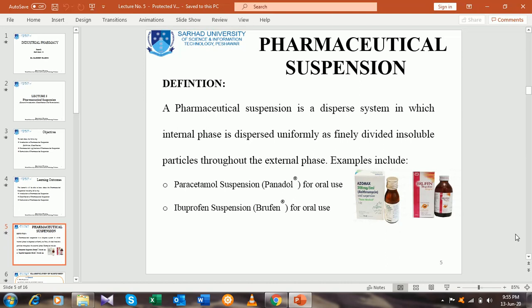Azomax is the trade name of the suspension, which contains azithromycin 200 mg per 5 ml.